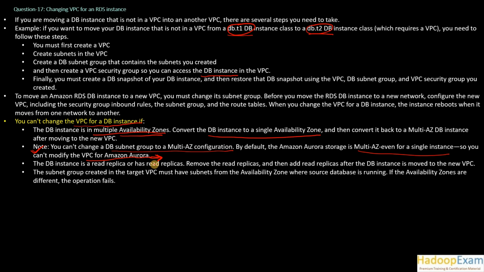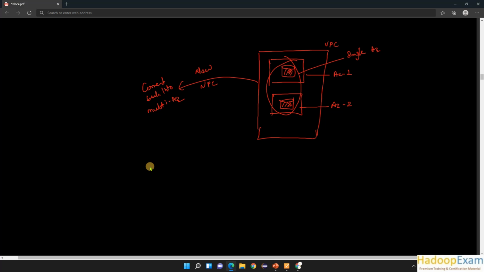If the DB instance is a read replica or has read replicas, remove the read replicas and then add them back after the instance is moved to the new VPC. So if your database has a read replica, correct, I don't know if you understand the concept of read replica or not.